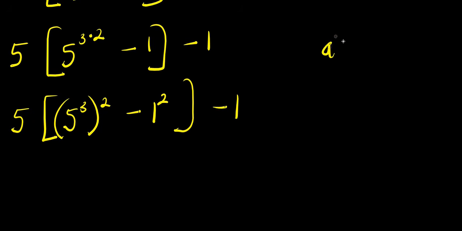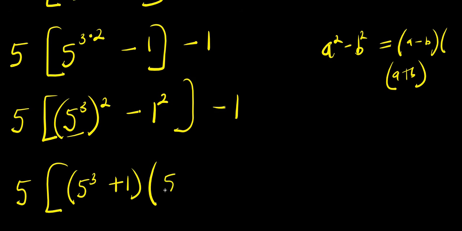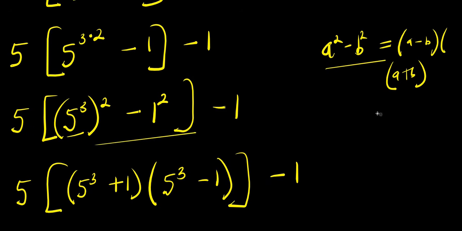Remember, you have a squared minus b squared equals a minus b times a plus b. So 5 power 3 is my a, 1 is my b, so I'm going to have 5 times this will be 5 power 3 plus 1 times 5 power 3 minus 1, then we have minus 1 here. So we just apply this property of difference of 2 squares right here.